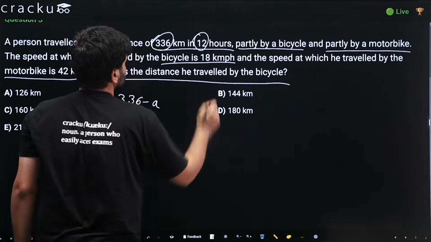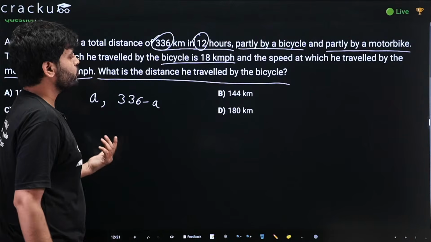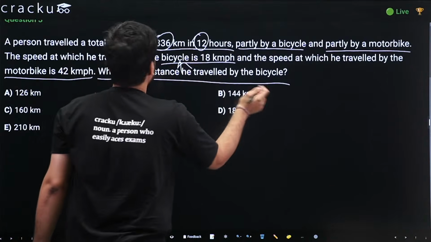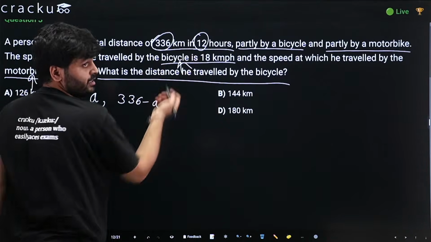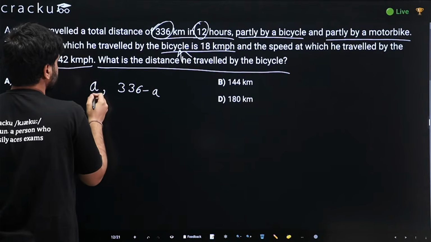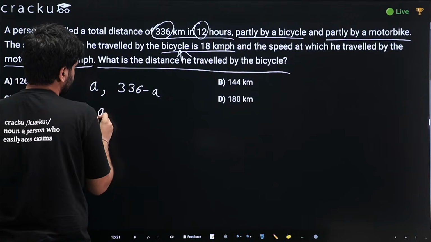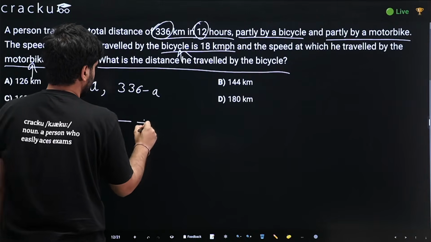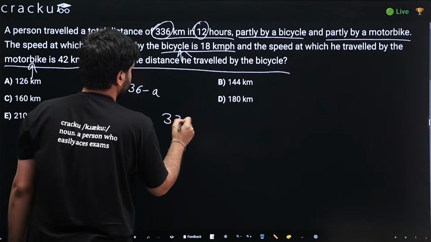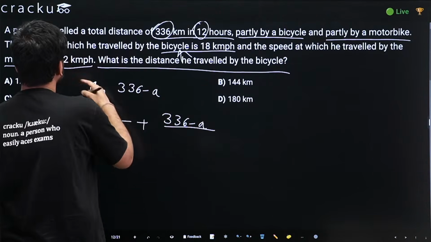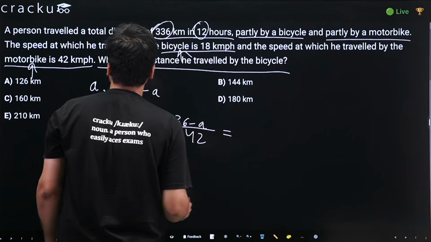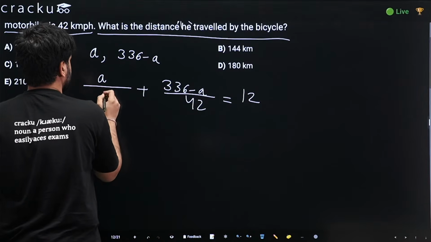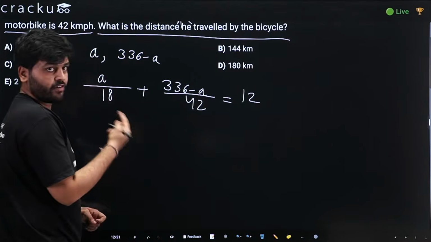Now we are given the total hours of the journey. So can we equate the total time taken during the journey by bicycle and by motorbike to be equal to 12? Let us equate that. It would be distance upon speed: in the case of the bicycle, a upon 18, plus in the case of the motorbike, 336 minus a upon 42, equal to 12 hours. If we take the LCM of 18 and 42, it would be 126.